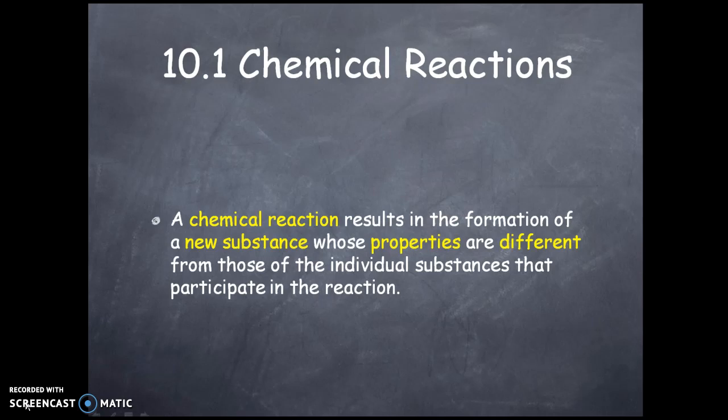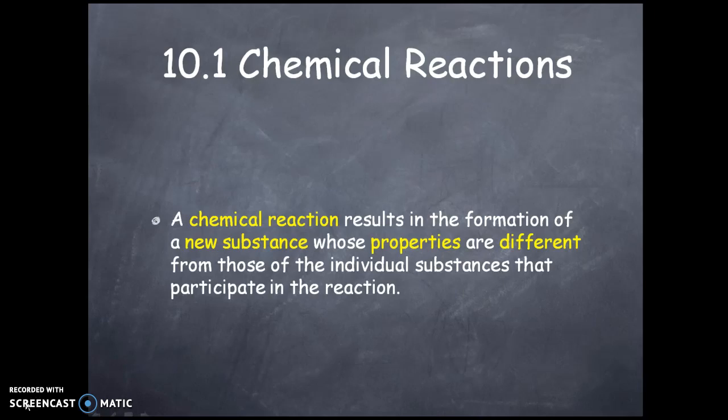Chemical reactions. A chemical reaction is a result of adding two things and getting a brand new thing which is completely different from the additives. When these things happen, we say that a chemical reaction has happened.